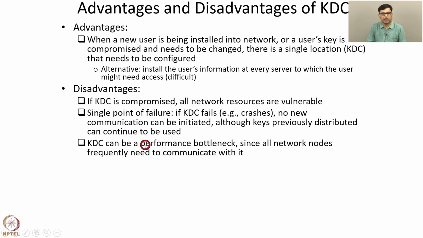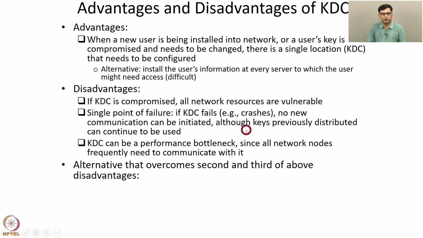Another disadvantage is it can be a performance bottleneck, because whenever a node wants to communicate with another node, it has to first contact the KDC. So all network nodes frequently need to communicate with the KDC, and it can be a performance bottleneck. All these disadvantages arise from the fact that there is a central entity that is responsible for some functions. So these are the disadvantages of a KDC.